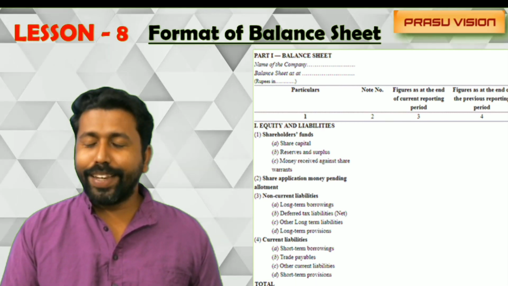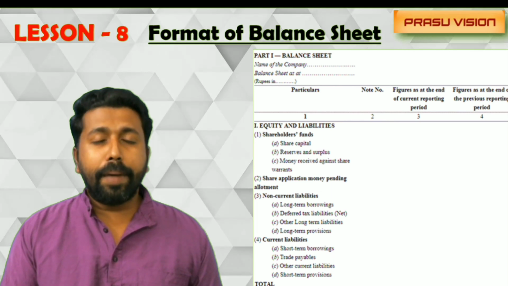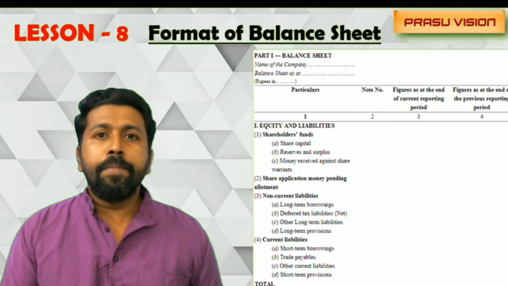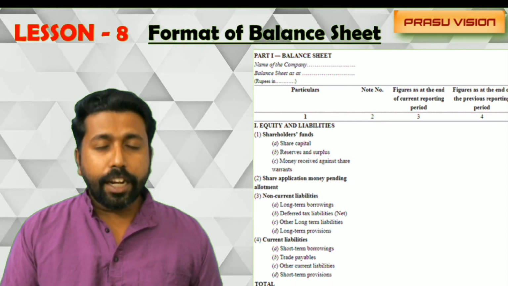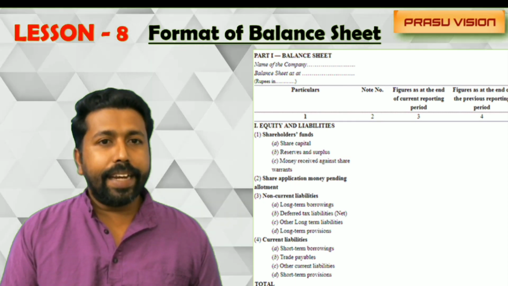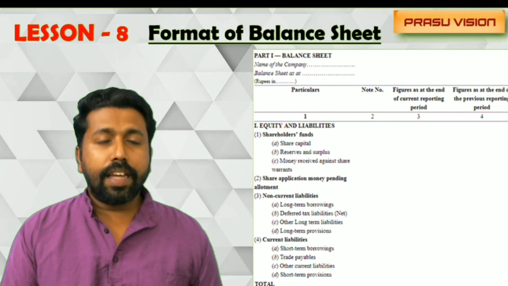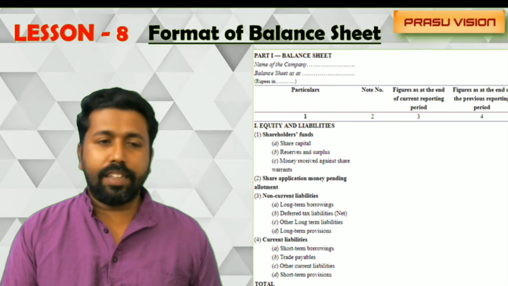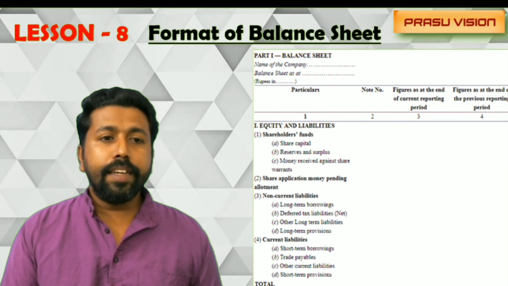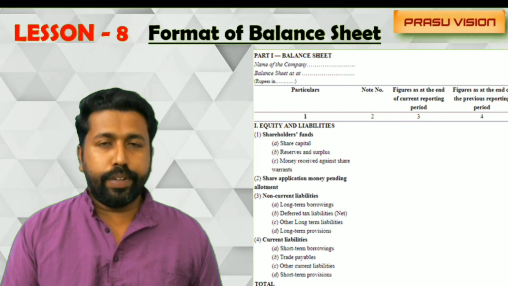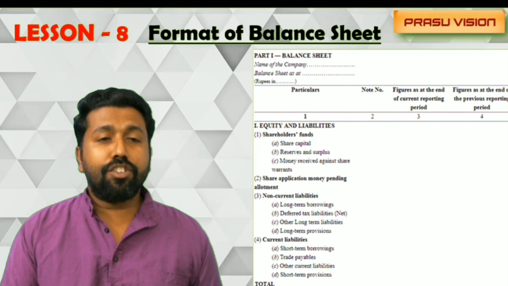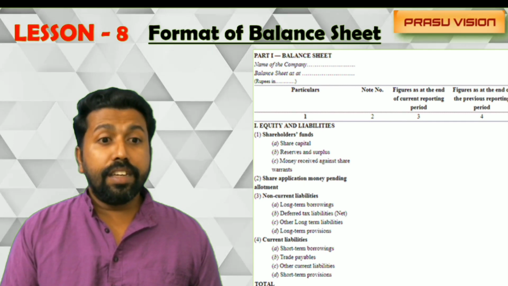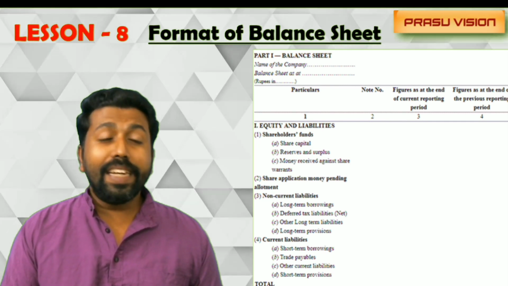Why? Because we can expect for 3 or 4 marks, especially for 3 marks, CBSE is asking you to write the headings and subheadings under which you will record the items. So the major headings are equity and liability and asset. In equity and liability, subheadings are shareholders' funds, which includes share capital, reserve and surplus, money received against share warrant, and the next heading is share application money pending allotment.